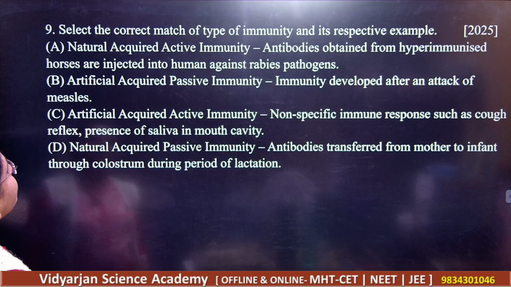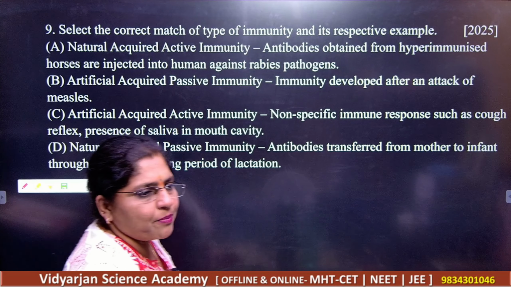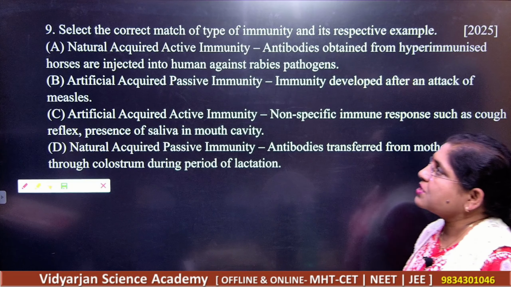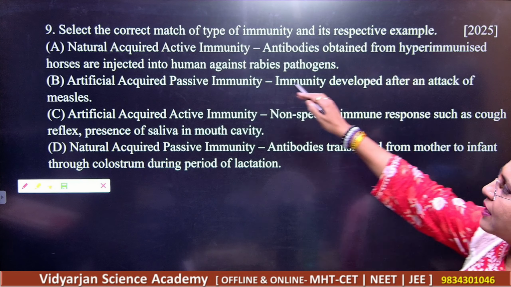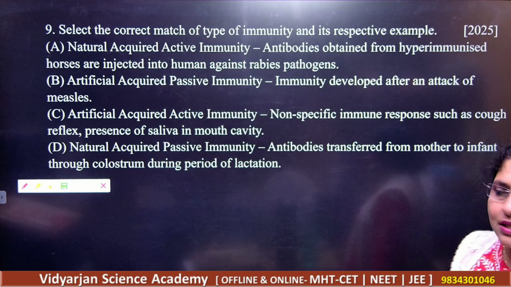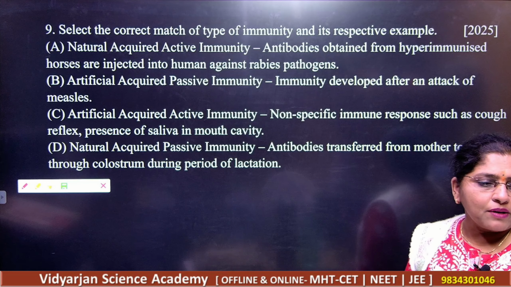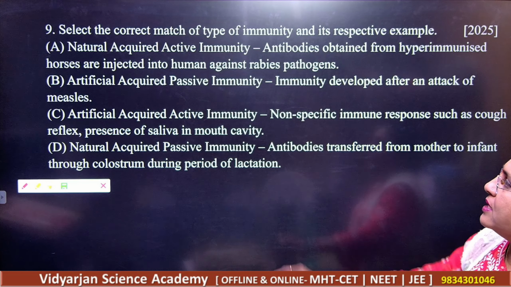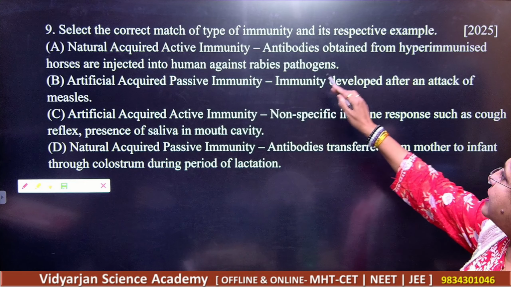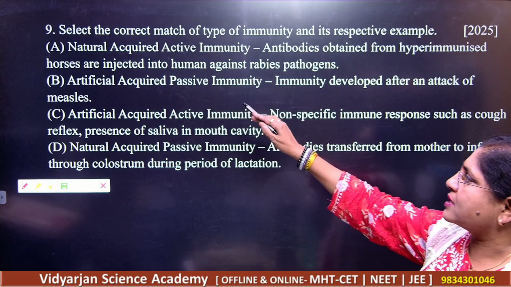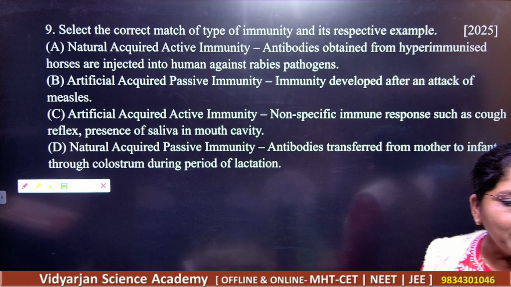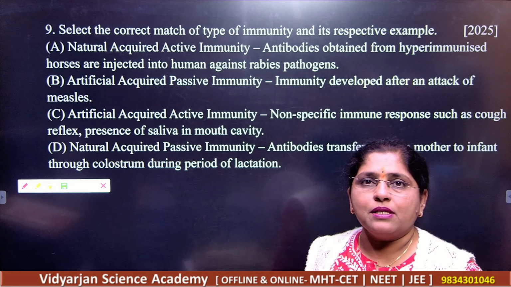Next, question number 9. Select the correct match. Okay, read the statements very perfectly, all the statements, and choose the correct example here. Okay, see here, what is statement number 1? Statement number 1 is natural acquired immunity: antibodies obtained from hyperimmunized horses are injected into human beings against rabies. Got it?